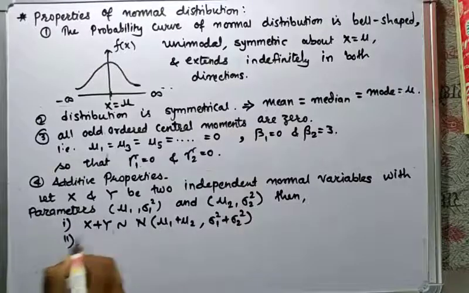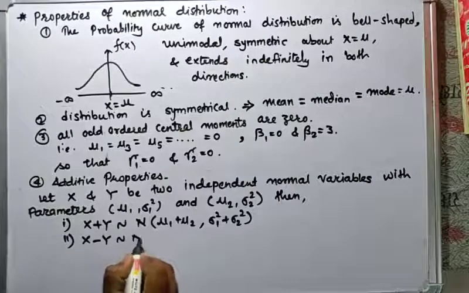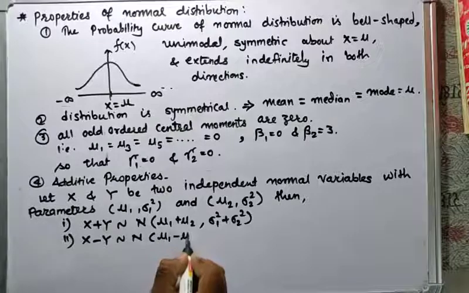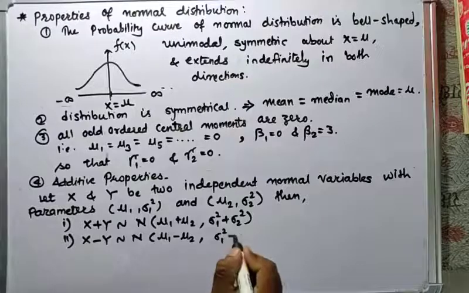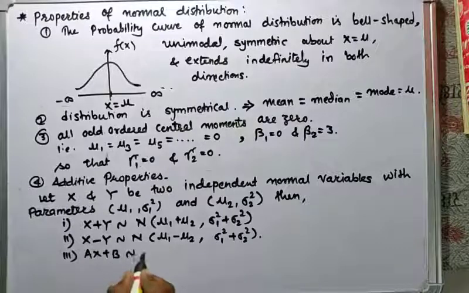Now for subtraction, x minus y is the normal distribution of mu1 minus mu2, and sigma 1 square plus sigma 2 square.